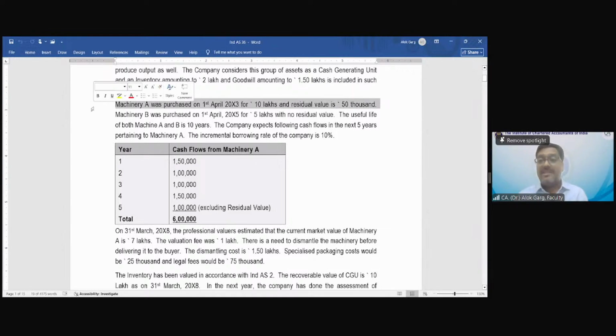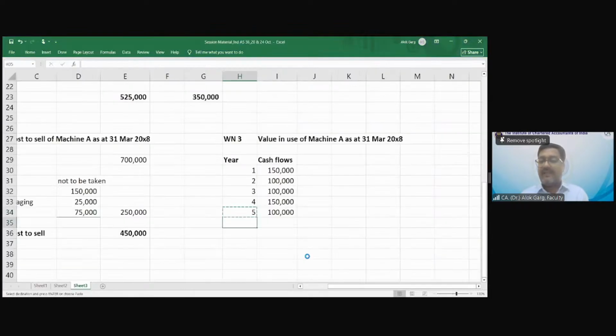It means this 50,000 cash flow will also happen at the end of 10th year, which is after 5 years from 31st March 2008. Correct? So I need to estimate this cash flow of 50,000 also. सही है ना? ये भी year 5 पे होगा 50,000. What is my present value factor?